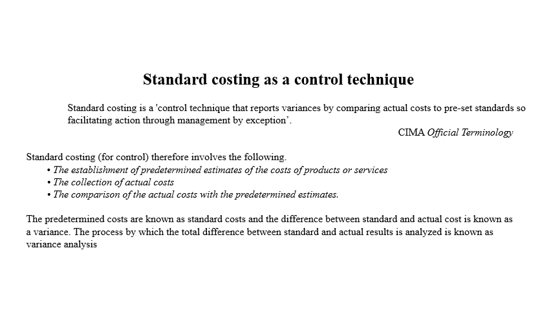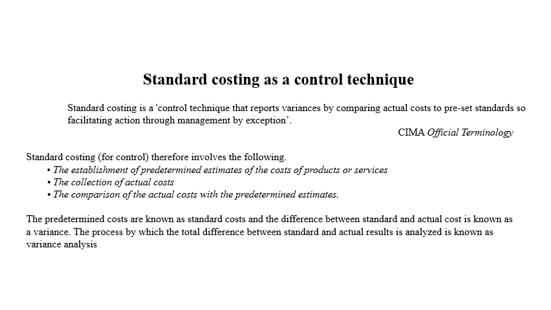So standard costing is a control technique that reports variances by comparing actual cost to preset standards, facilitating action through management by exception. I'm just going to talk in the next slide about what management by exception is. In fact, management basically focuses where attention is required. When something conforms to the standards, management doesn't need to waste their time and can move forward.